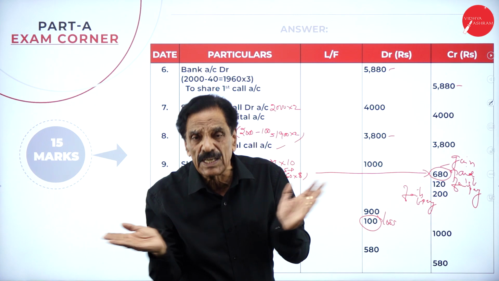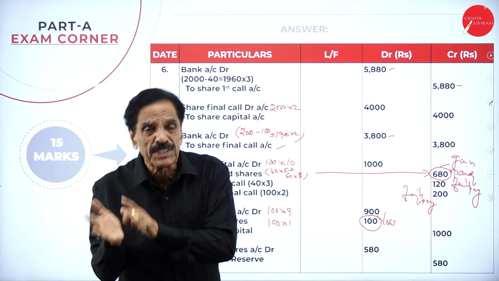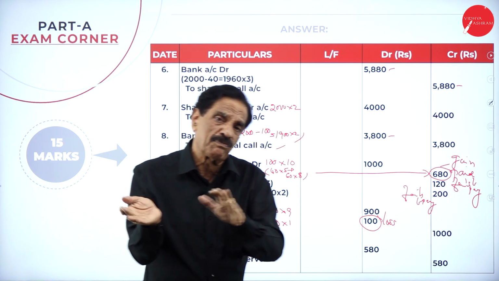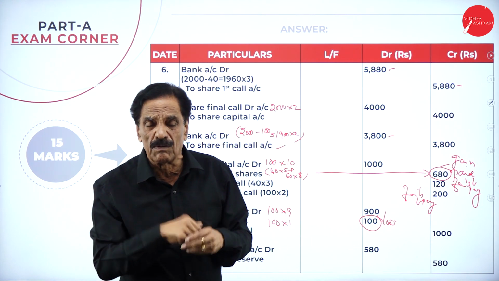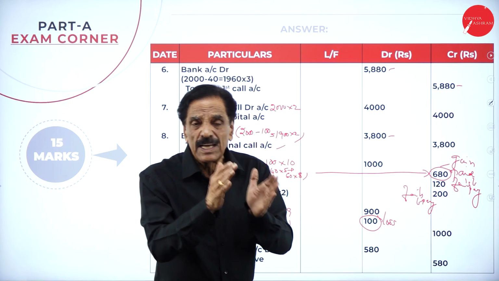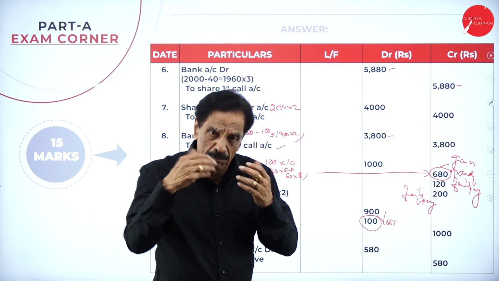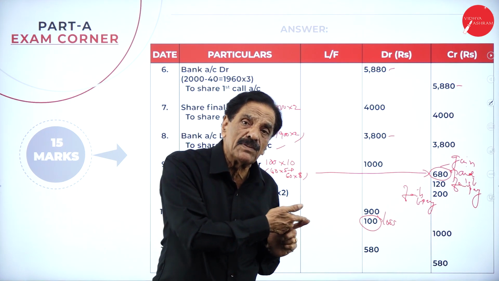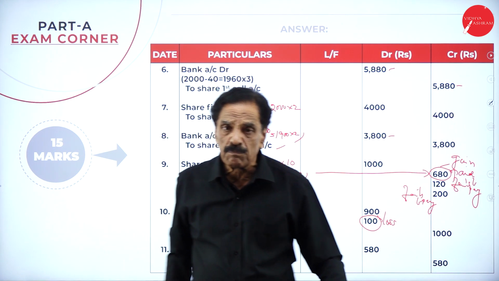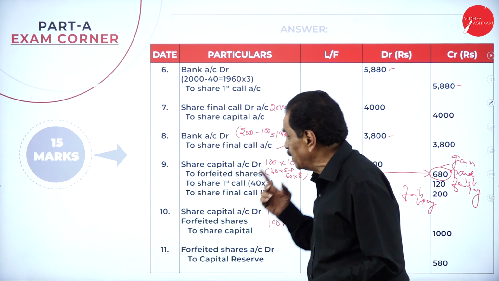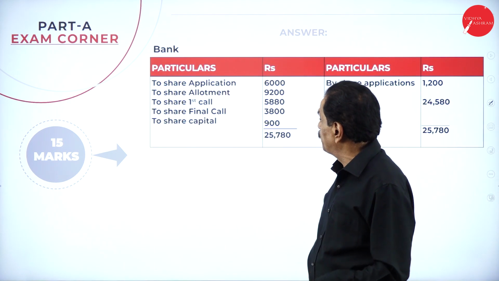If there is any shortage of funds, this money will be utilized as capital. So forfeited share account debit to capital reserve account, the excess money is there. It has been kept aside. If the company suffers any loss, by chance they could not make the capital, this money will be utilized as capital. Now, before preparing the balance sheet, we will go to the bank account.